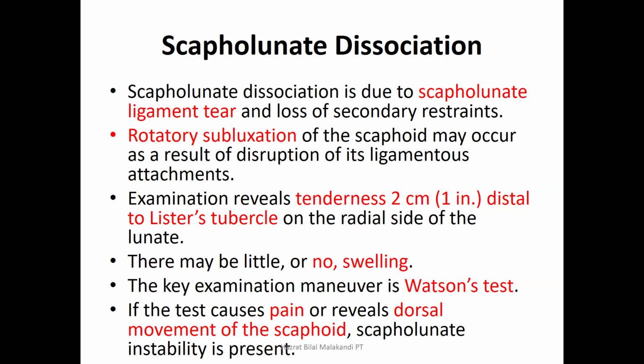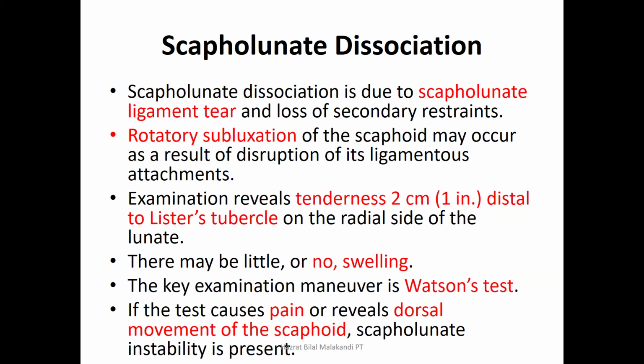But the scapholunate ligament is very prone to tear, as it is present on the thumb side, the radial side. When we slip and fall on an outstretched hand, we hit the ground on the thumb side, and there may be some injury to this ligament, the scapholunate ligament.